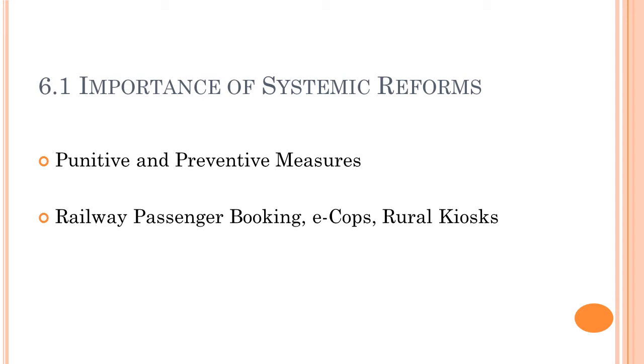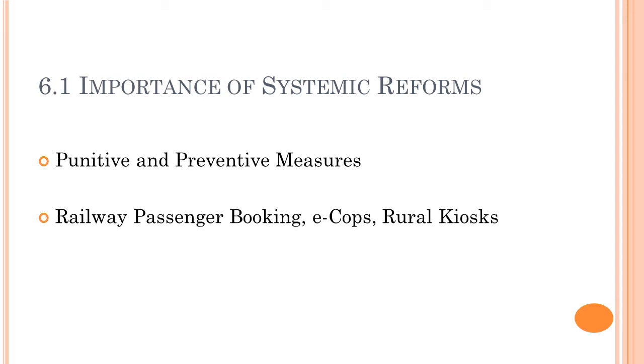Again, e-cops, we know what is e-cops. Now, what are the things which are preventing systemic reforms, and what are the fertile grounds for corruption? Lack of transparency is one of the fertile grounds for corruption. Weak accountability mechanism because of too much hierarchy. That is one of the fertile grounds for corruption. Complex bureaucratic procedures. All these things are leading to corruption. All these things are preventing systemic reforms, right?